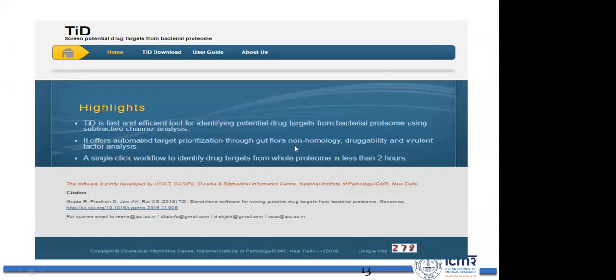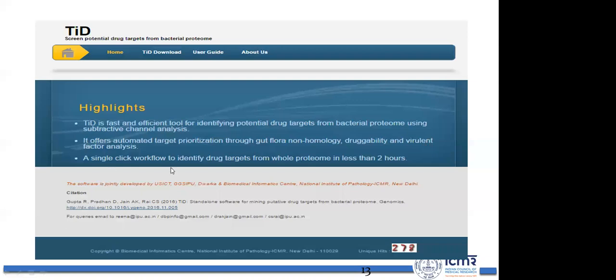If you are designing a drug molecule, it is not only targeting host proteins, it is also targeting the gut microbes. So we should find the drug target which is absent in gut microbes. This software actually does target prioritization through gut flora non-homology also. It will also tell whether drugs are already available for those drug targets or not, and it will also do virulence factor analysis.